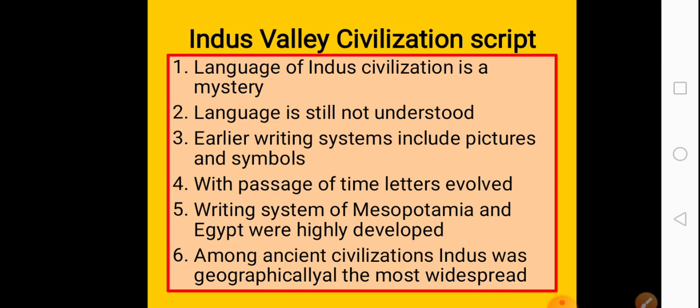And among the ancient civilizations, Indus was geographically the most widespread. Please learn this fact: geographically, meaning area wise, the Indus civilization was the largest civilization. It covered the most area.